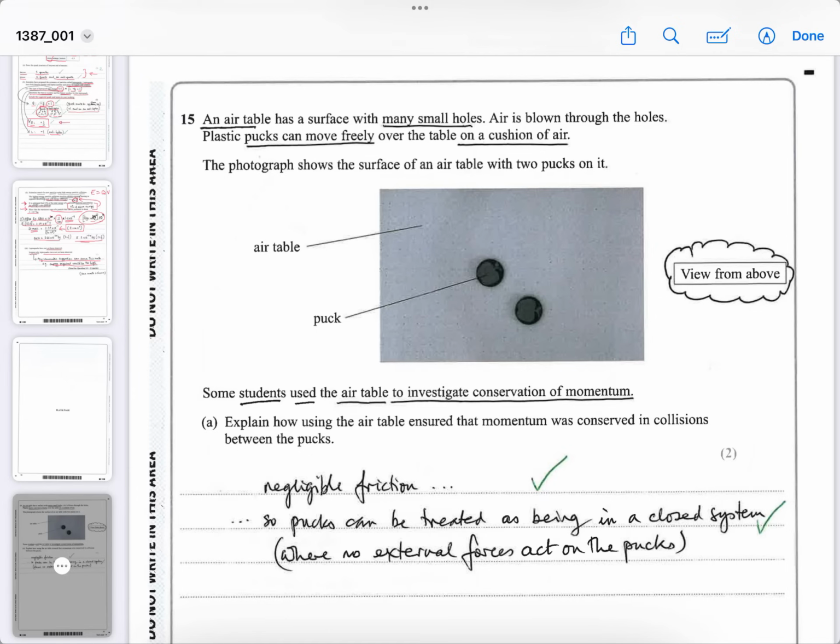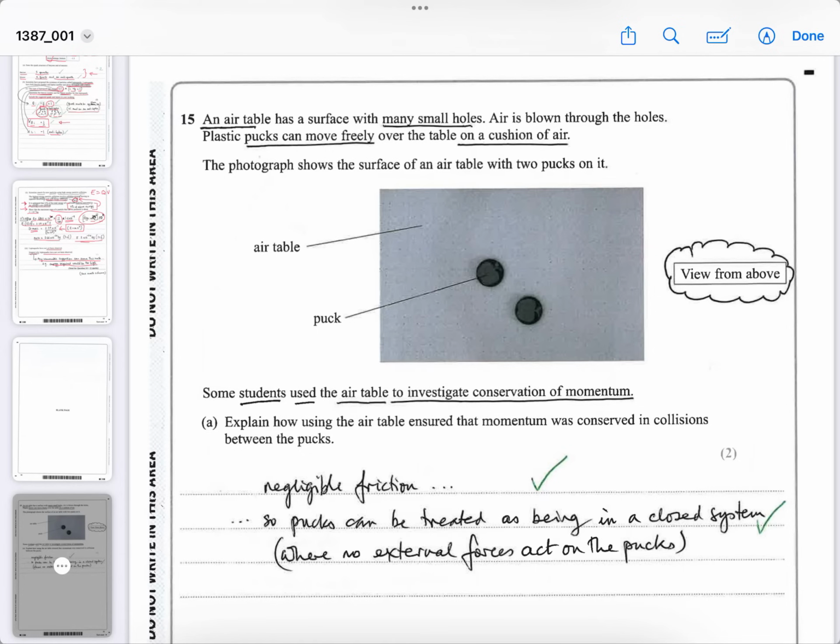An air table, like those games you play, has a surface with many small holes where air is blown through the holes to reduce the friction. Plastic pucks can then move freely over the table on a cushion of air. Now, if you remember starting Unit 4, it started with